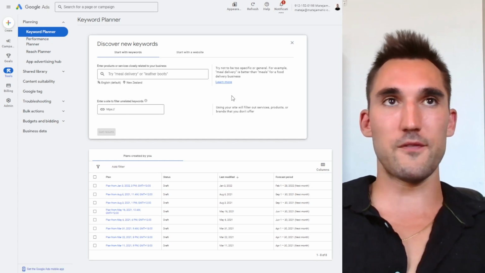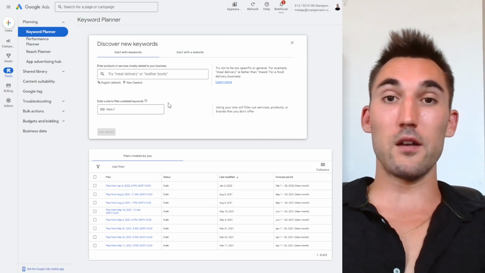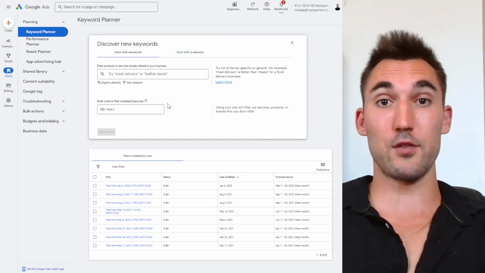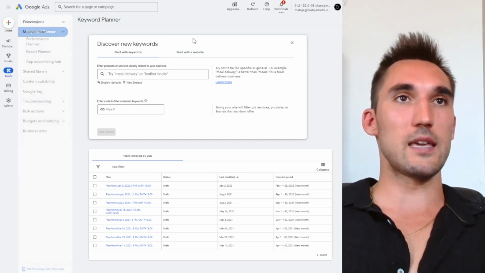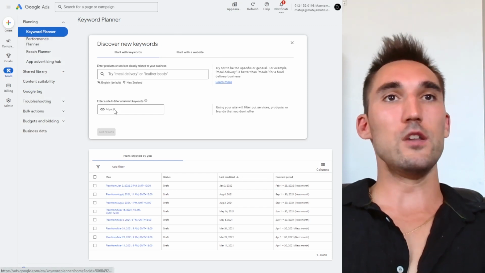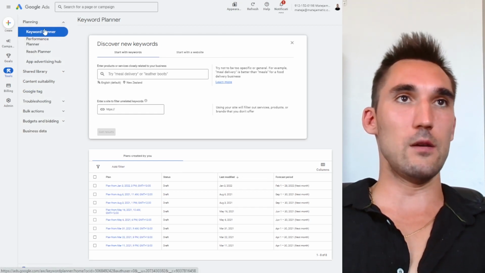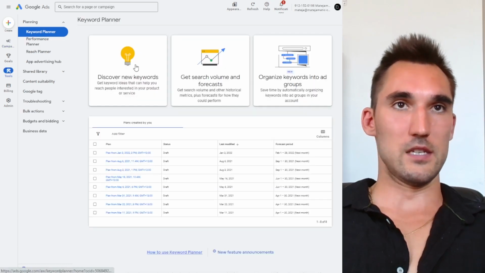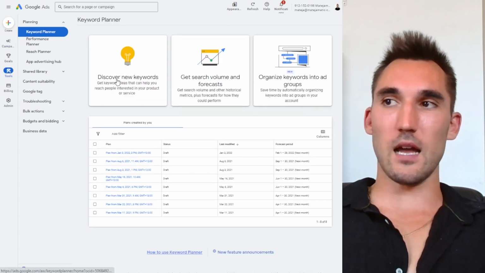So the way you would need to figure this out is you'd go to the Google Ads account. If you don't have one, just make one for free. You don't have to run any ads, and then go to Tools and Keyword Planner on the side here. And when you click that, you're going to get opened with a window that looks like this. And so what you want to do is click Discover New Keywords.